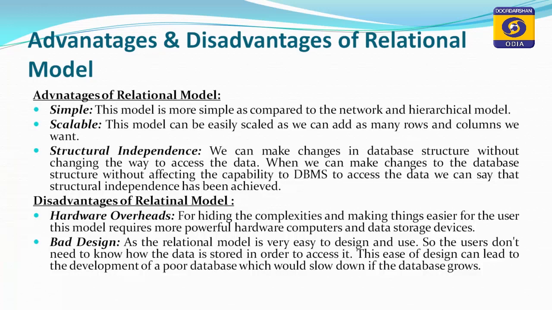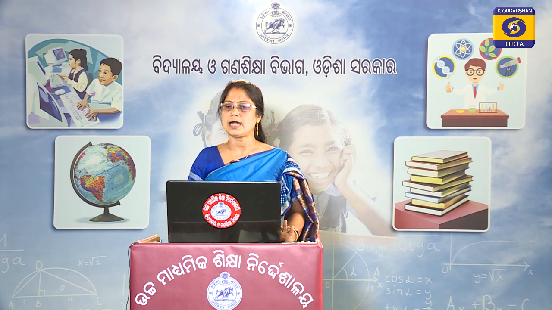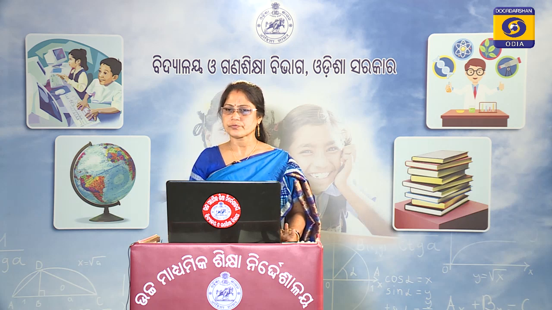This is known as structural independence. When we can make changes in the database structure without affecting the DBMS's capability to access the data, we can say that structural independence has been achieved. These are the advantages of the relational data model.